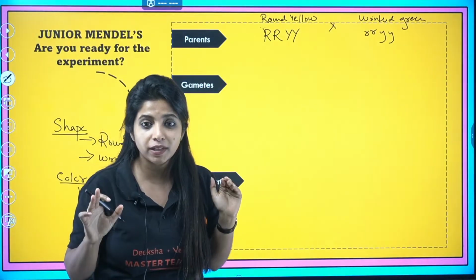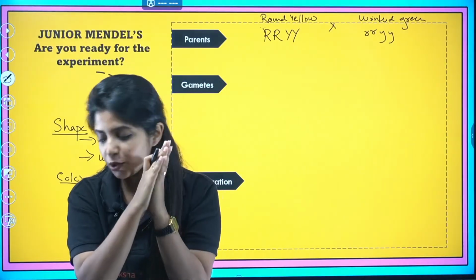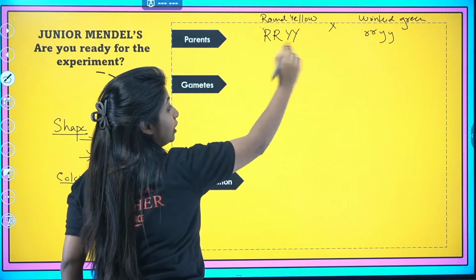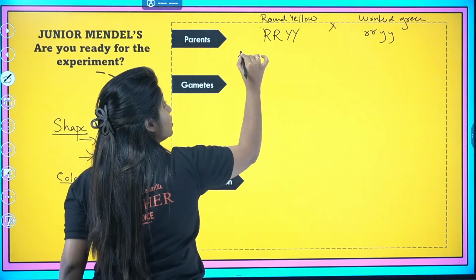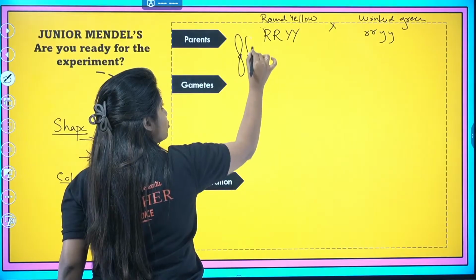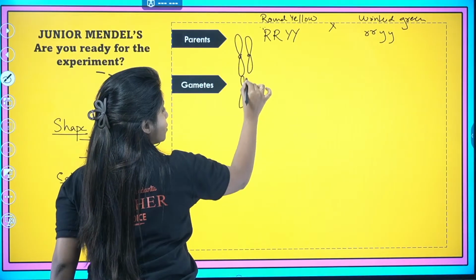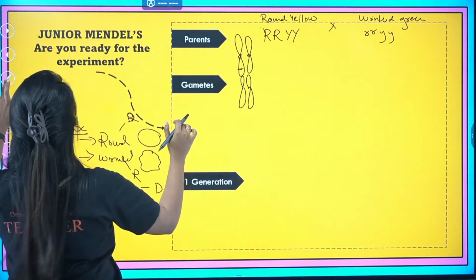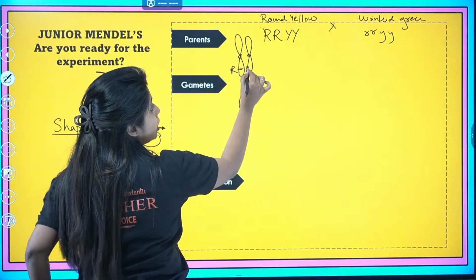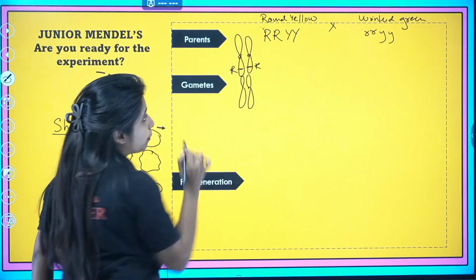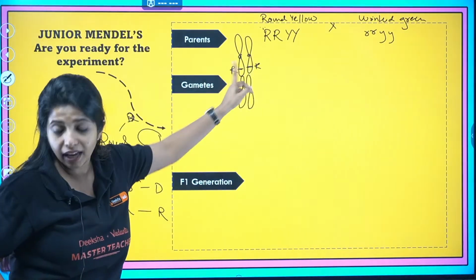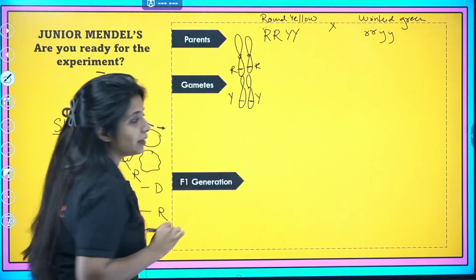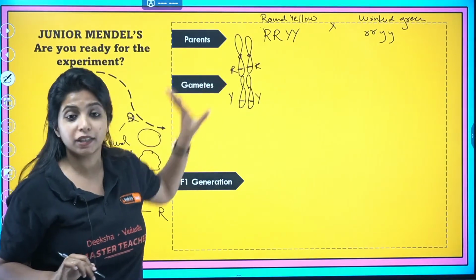Now we want to form the gametes. If you understand this particular part, you have already cracked the whole concept. Listen to me carefully. When I say that we want to form a gamete, always imagine this: suppose you have a pair of chromosomes. On one chromosome you have the capital R allele, and on the other also capital R, because you have capital R, capital R. Now this one is going to have capital Y, capital Y. This is how it looks for this particular parent.